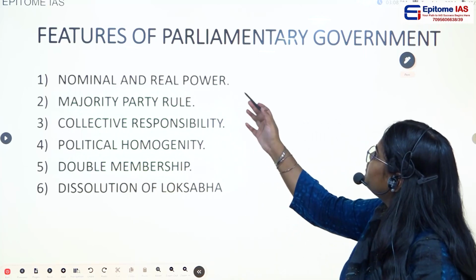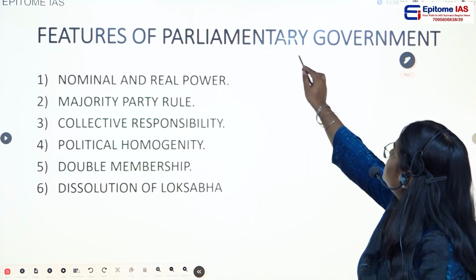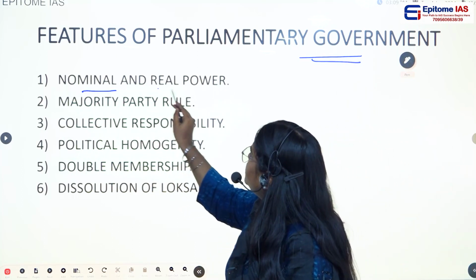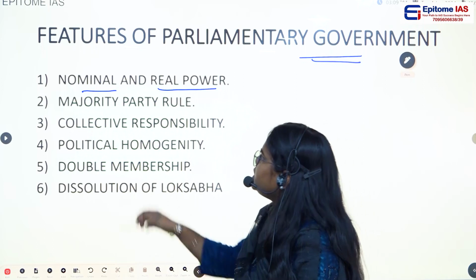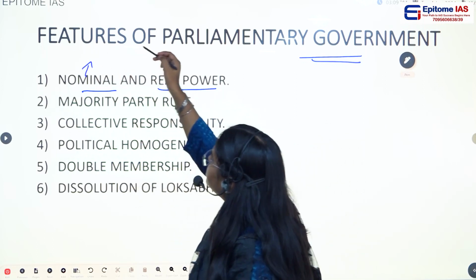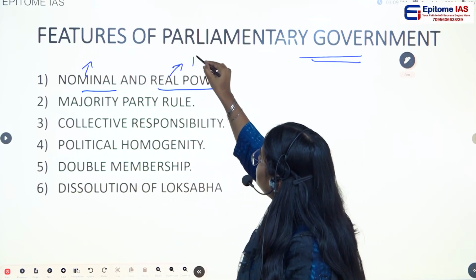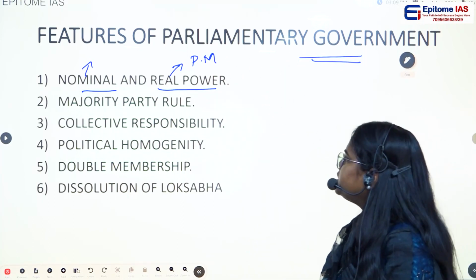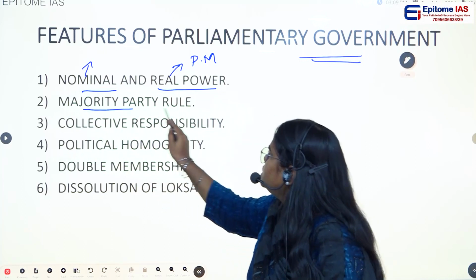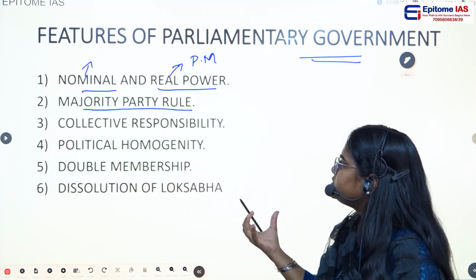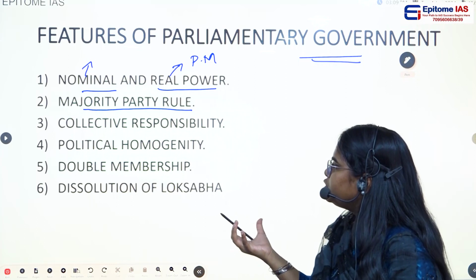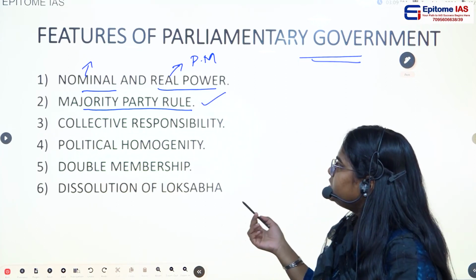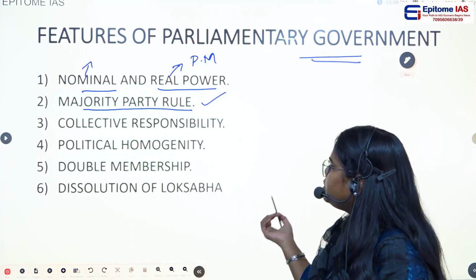So we have some of the features of the parliamentary government here. The first feature is nominal and real power. The nominal power obviously lies with the president and the real power lies with the prime minister. This is one of the features of parliamentary government. Then majority party rule. Yes, in the parliament, the party that comes up with the majority is going to form the government and rule. In case there is no majority, there will be a coalition government ruling.